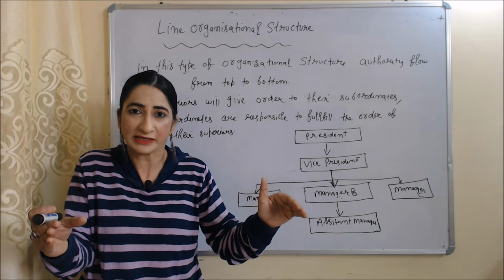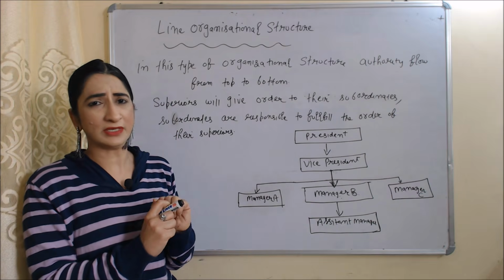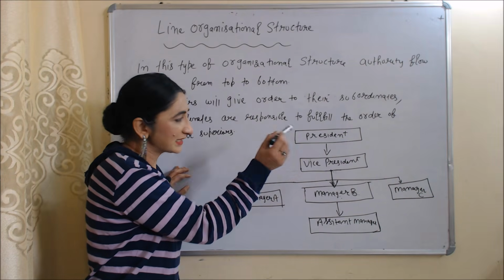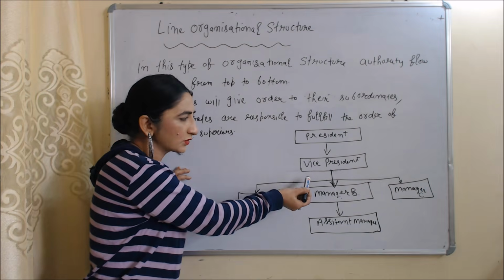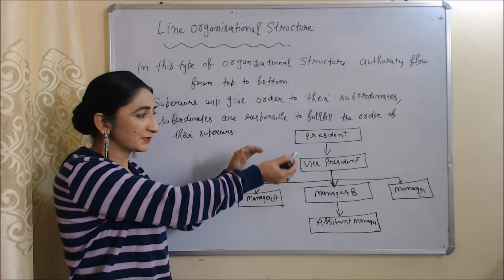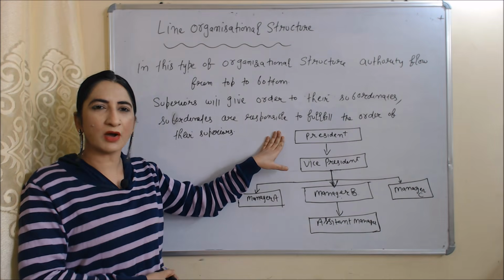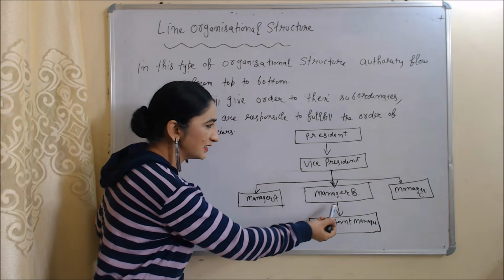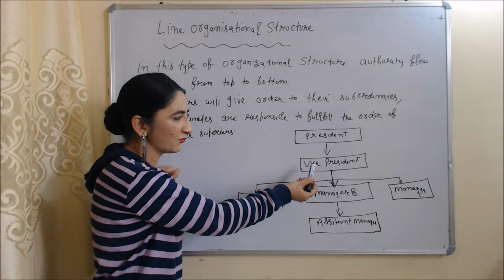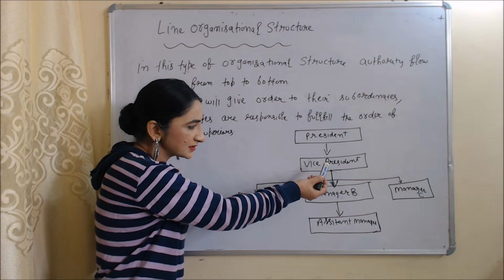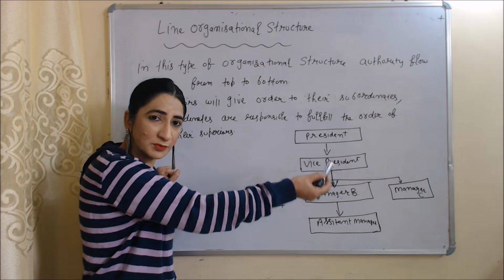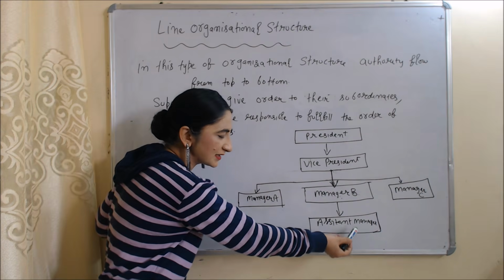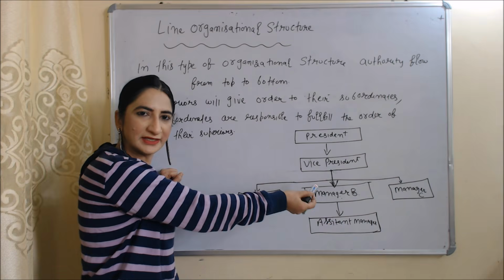In this diagram, you can see president is superior of vice president. That's why president will give order to vice president and vice president is responsible to fulfill the order of president. Same way, manager A, manager B, manager C are subordinates of vice president. Vice president will give them order and they are responsible to fulfill the order of vice president. Same way, assistant manager will fulfill the order of manager.